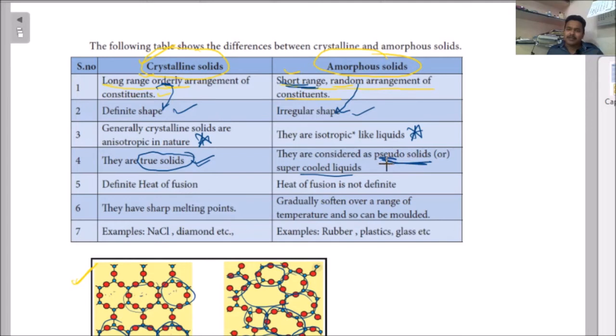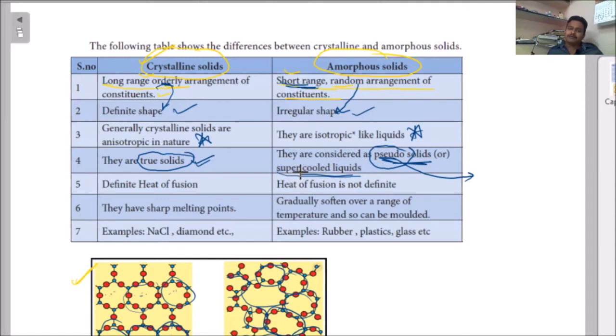What is the meaning of pseudo? Actually they are not solids but behave like a solid. That is what pseudo solids are. Otherwise supercooled liquids. You take one substance, you give high cooling at very low temperature, and whatever you get becomes a solid. Like that, you can also say supercooled liquids.